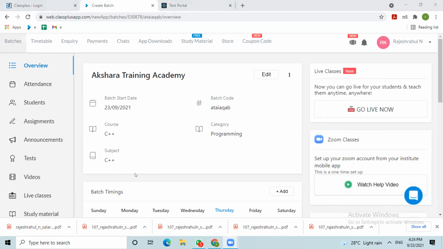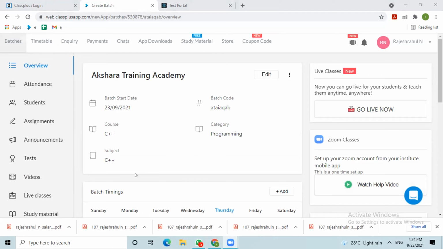Or else if you already have a website, sir, you can put one login option there. By that you can integrate our website link there. Your student can log in directly through your website and he can see the portal also.